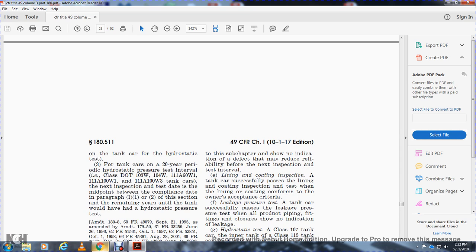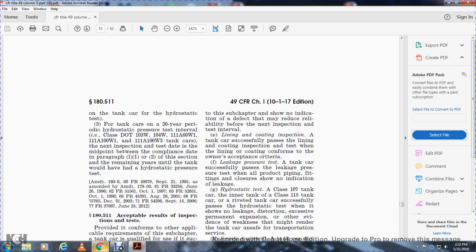DOT 103W, 104W, 111A60W1, 111A100W1, 111A100W3 tank cars for the next sufficient date tested in compliance with paragraph 1 and L1 or 2 of the section, and the remaining years of the tank would have the hydrostatic pressure test.